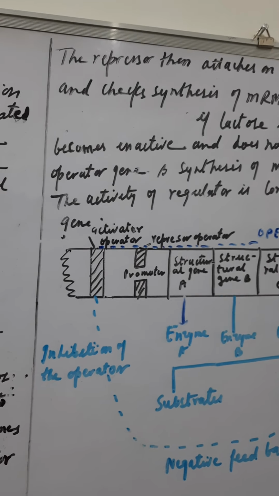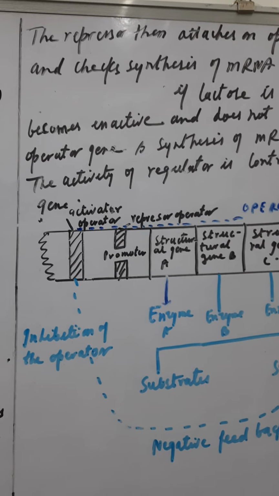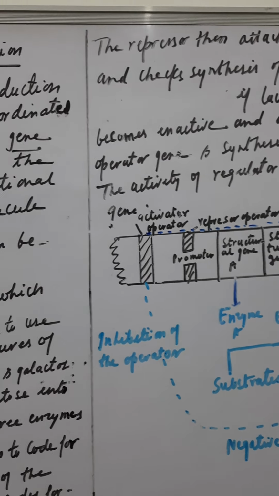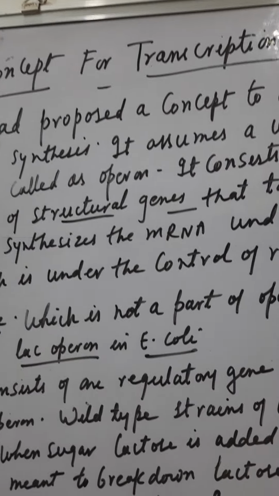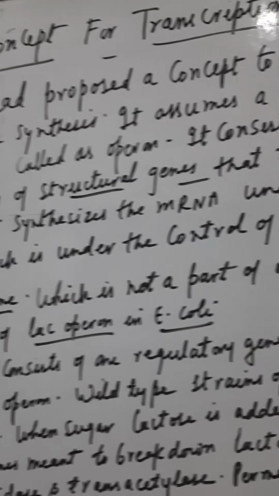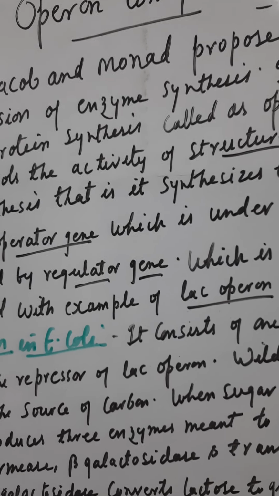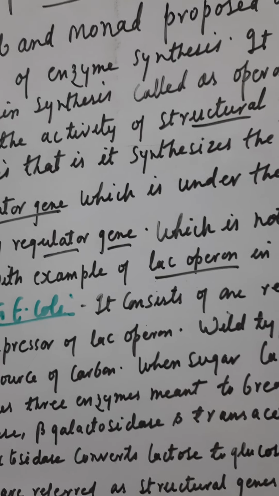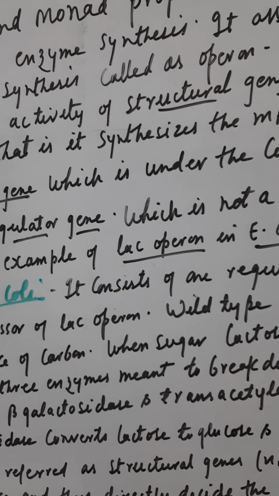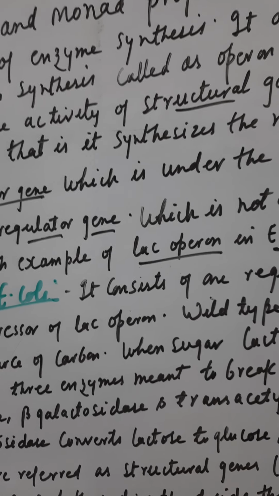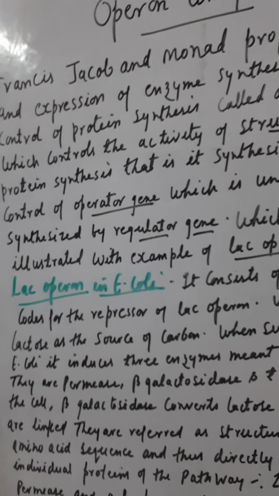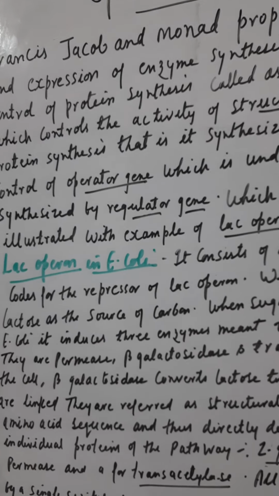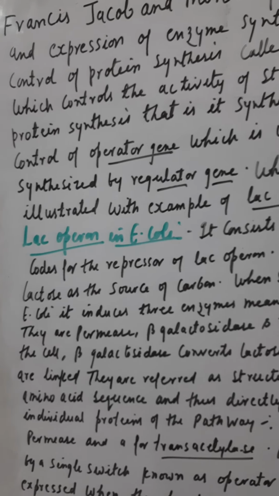Dear students, we have done till the protein synthesis in the last term. Today we are going to study a new concept, which is the operon concept for transcriptional regulation. Here there are a number of genes which are controlled by other genes, and they are continuously situated one after the other, and in that way they form a set of genes together, and they are called an operon.